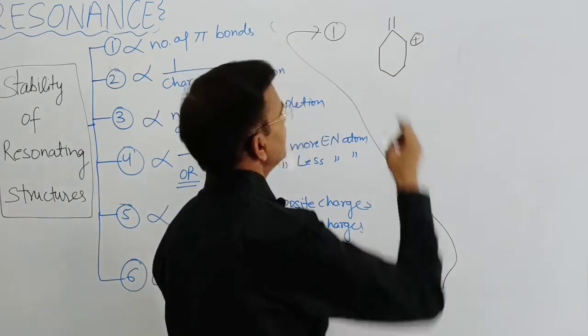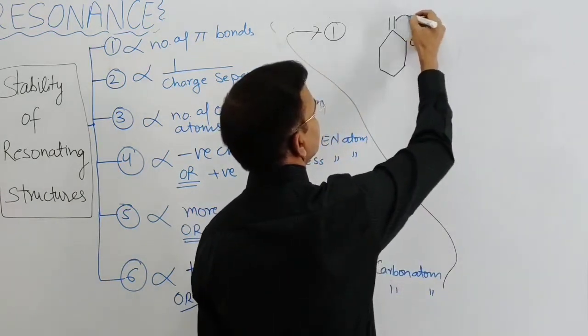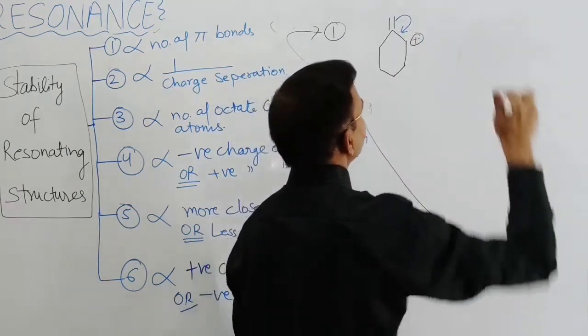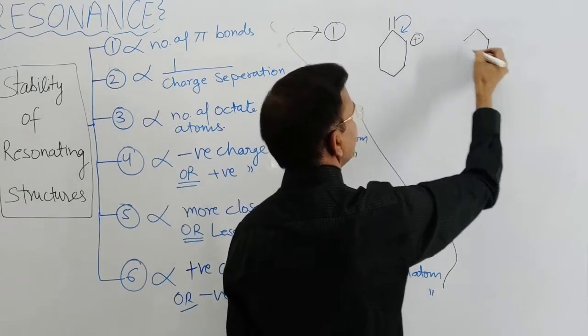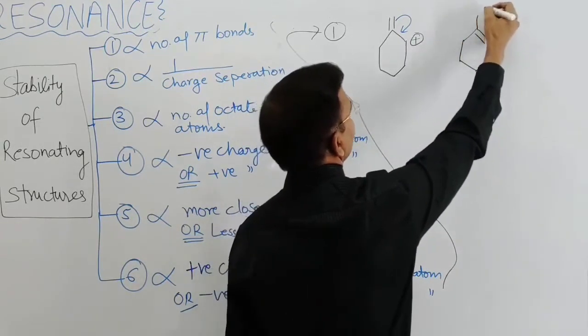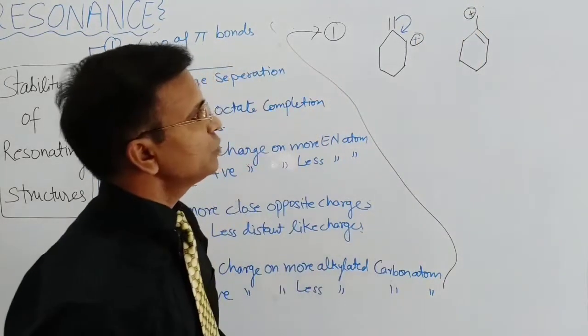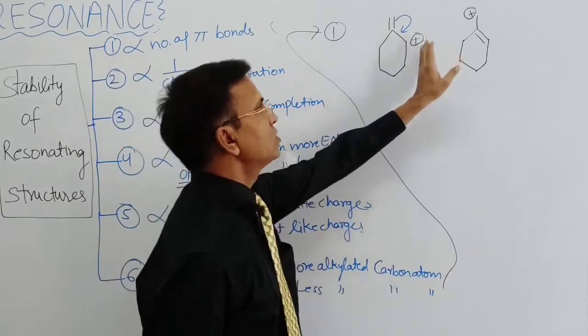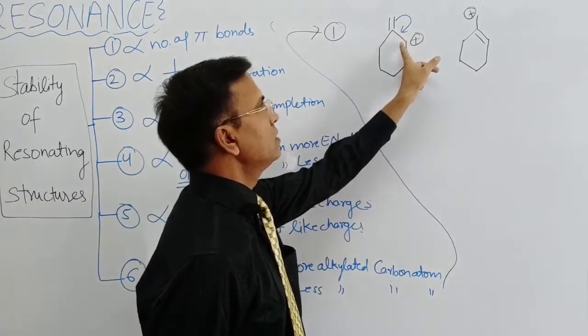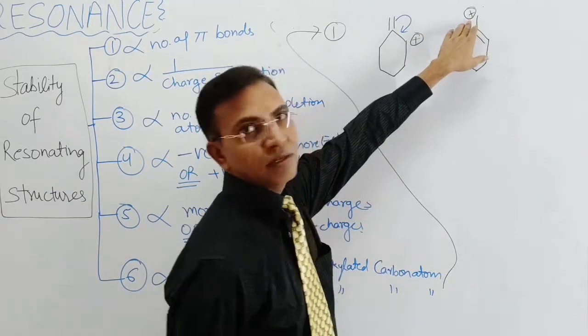So beta, here in this, the second species will be this move to this side, and the second species form will be a double bond here, and here comes the positive charge. So in these two species, this positive charge is on 2 degree carbon, and this positive charge is on